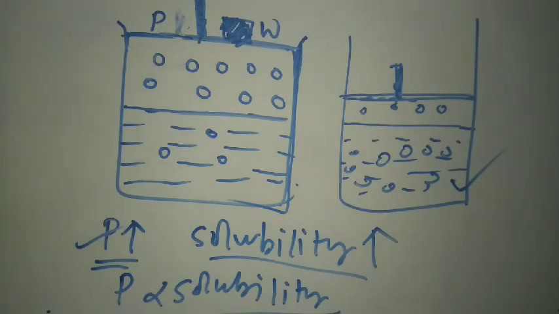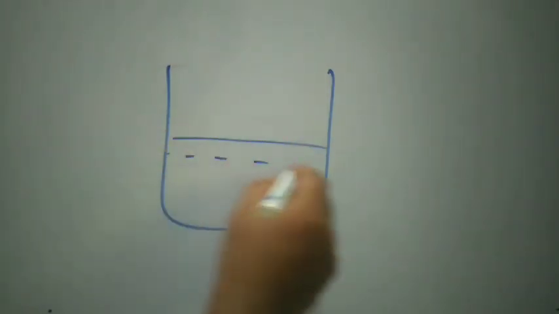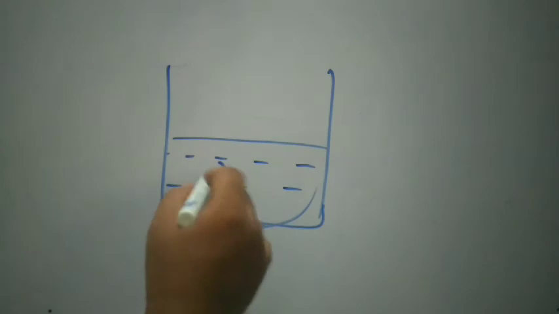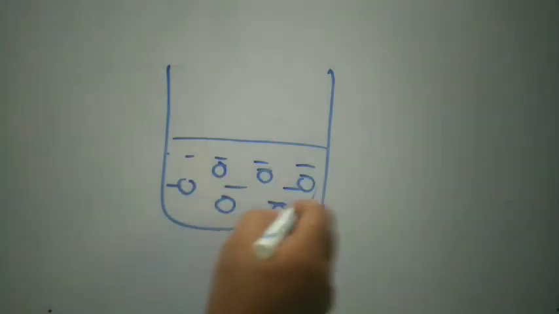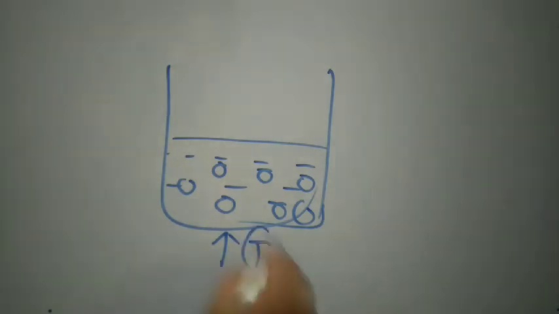Okay, now let's learn about the effect of temperature on the solubility of gas. So this is a liquid where some gas molecules are dissolved in it. Now you are increasing the temperature of this solution.